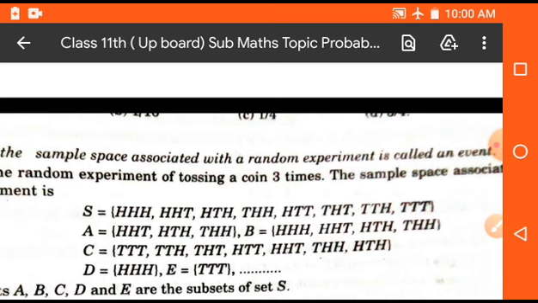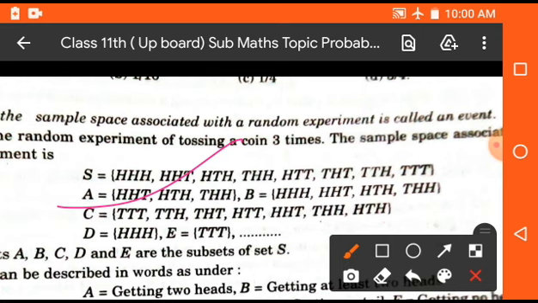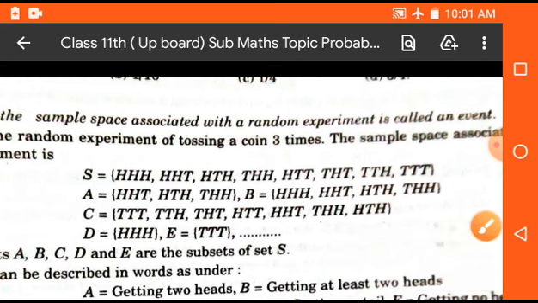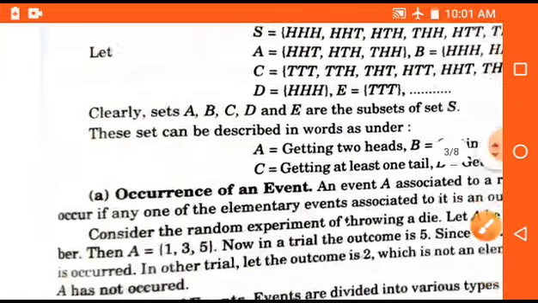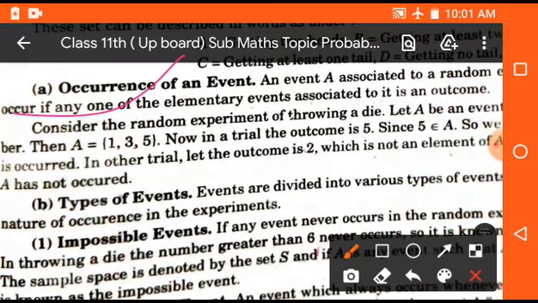Now if we consider three sets A, B, C as given in the figure, these are subsets of S. Subset means they are included in S. So A, B, C, D are subsets of S. So we can say that A, B, C, D, E are the events. Now occurrence of an event. Occurrence means coming of any event.